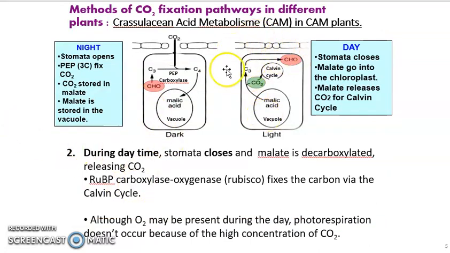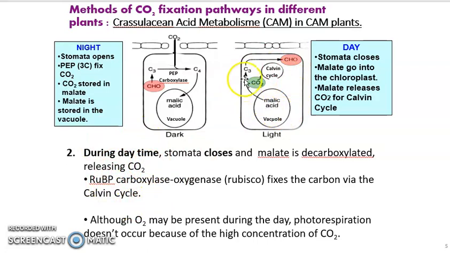During the day, stomata will be closed. So what happened to the malate? Malate tadi kan dia disimpan di dalam vacuole. So malate is decarboxylated. Decarboxylated means malate will undergo decarboxylation, so it will release carbon dioxide. So what happened to this carbon dioxide?